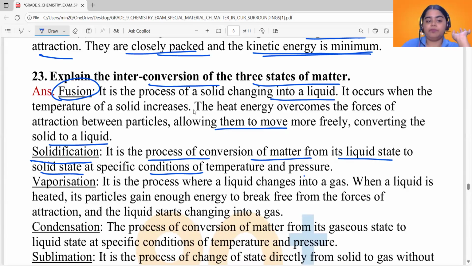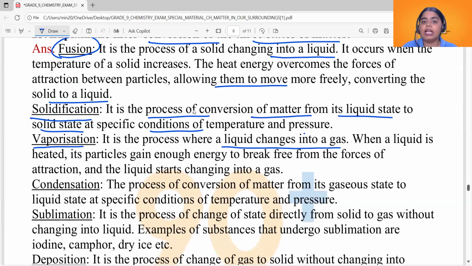All right, now see the next process, vaporization. Vaporization, we already discussed, is the process of conversion of liquid into gas. This also occurs at a particular temperature, and that temperature is called the boiling point. So you need to heat the liquid to convert it into gas, and it occurs only at a particular temperature. That temperature is called the boiling point.